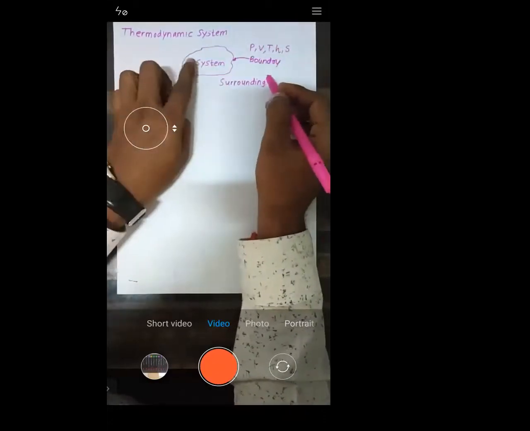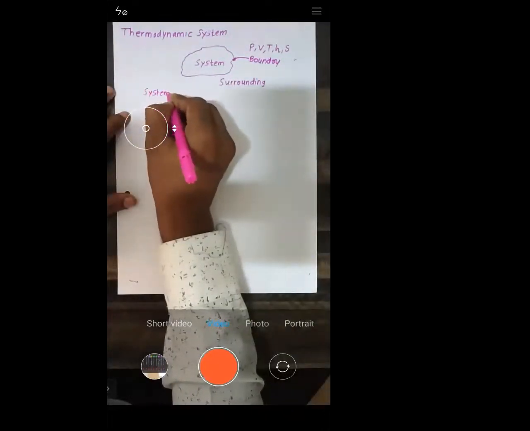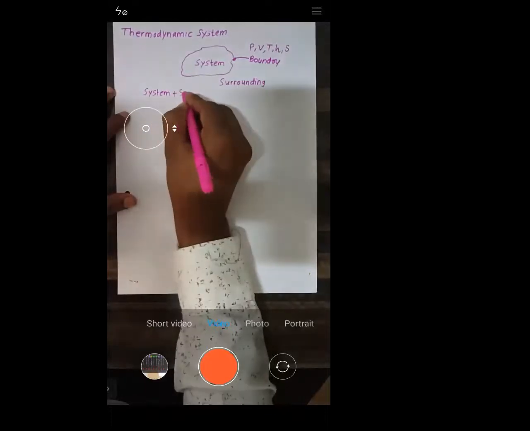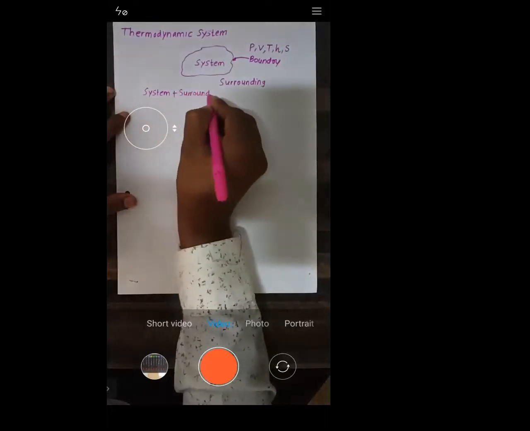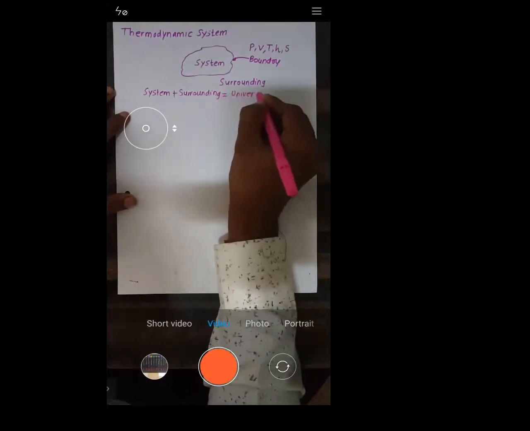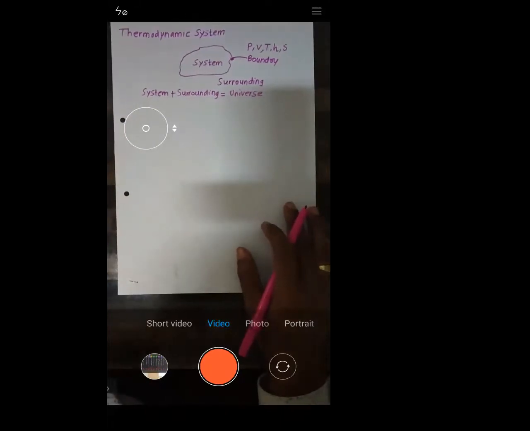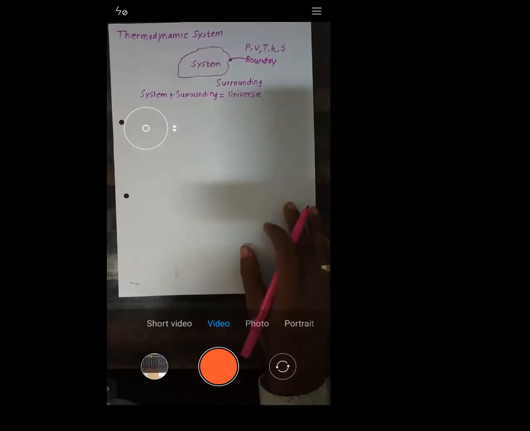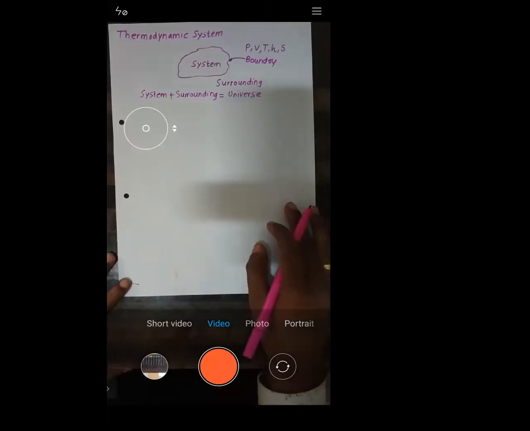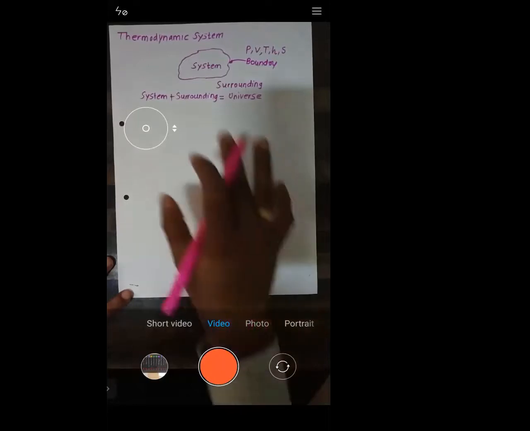And if you club the system plus the surrounding, it is called the universe. System plus surrounding is called the universe. Try to understand: if you assume yourself as the system, everything except you is the surrounding, and you plus the surrounding is obviously the universe, right? So this is the idea behind it. Is it okay with this one?